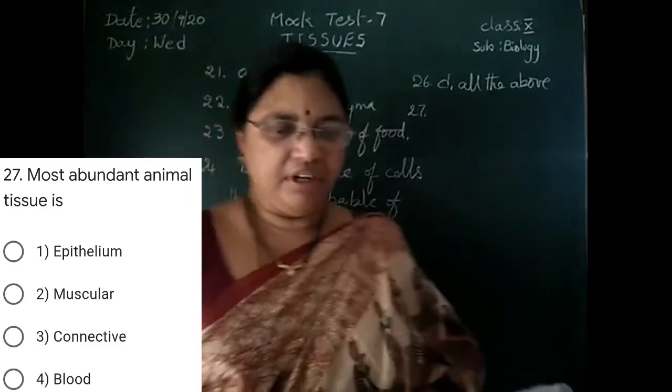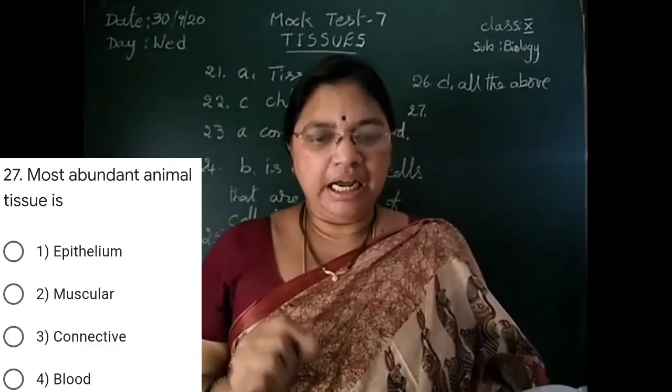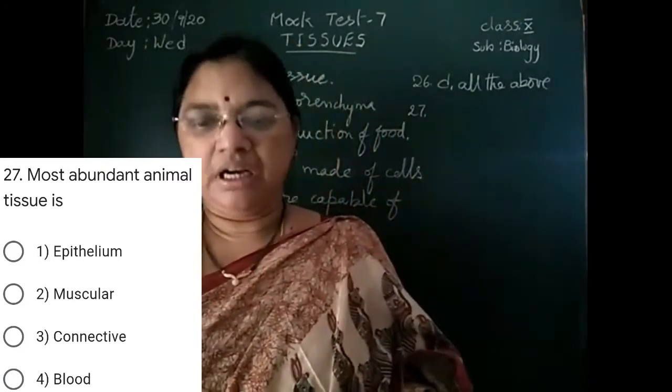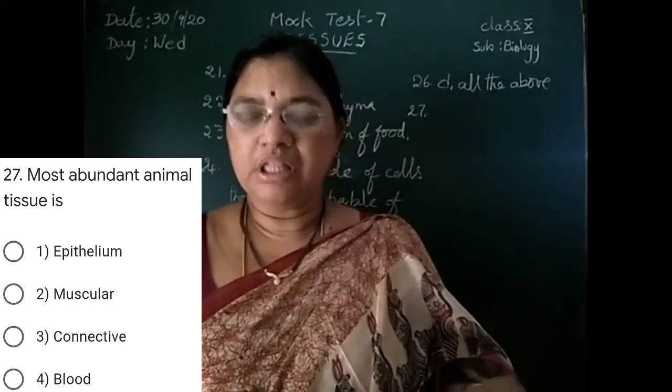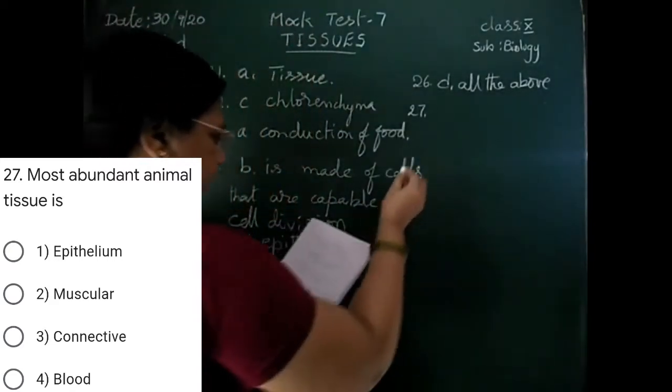Next, 27. Most abundant animal tissue is: epithelium, muscular, connective, blood. Most abundant is connective tissue because bone, blood, areolar tissue, adipose tissue, all these come under connective tissue. So the abundant tissue is connective tissue only.